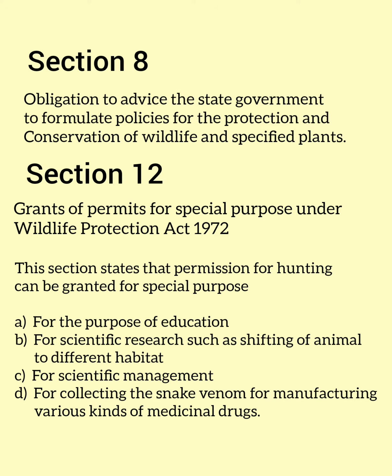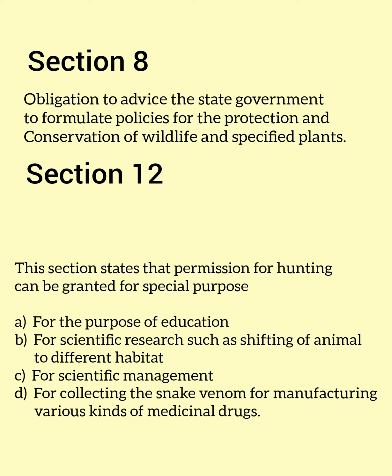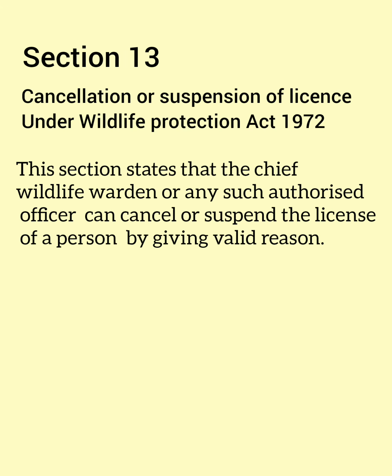Section 12 grants permission to hunt an animal for a specific purpose. This purpose includes education, scientific research, and collecting snake venom for manufacturing various medical drugs, etc. Section 13 deals with the cancellation or the suspension of a license. The authority can suspend a license of any person by giving a proper reason.